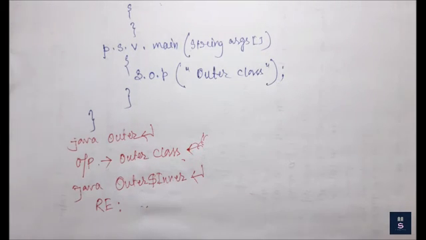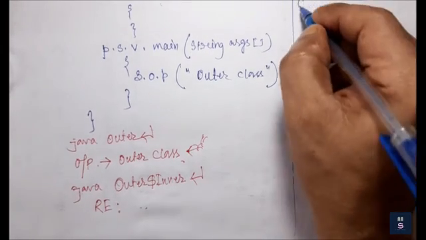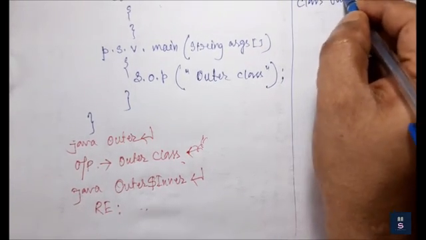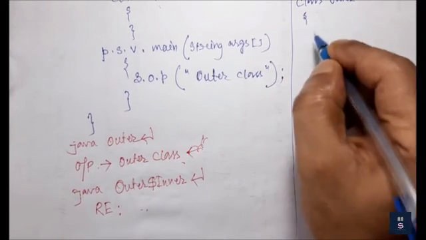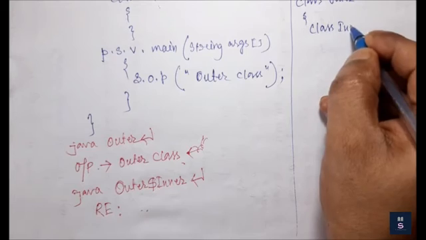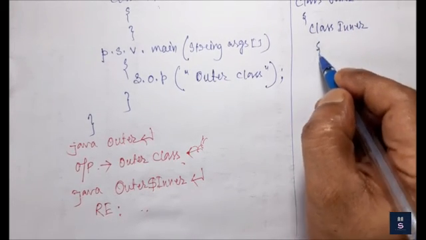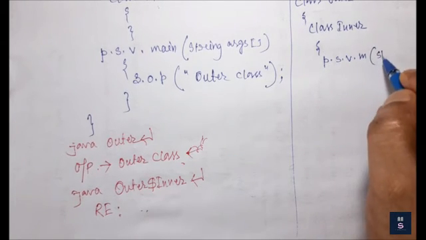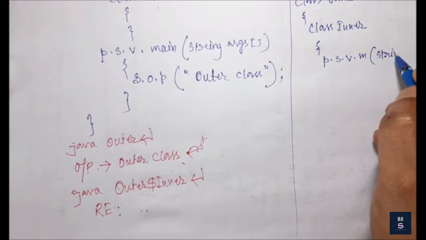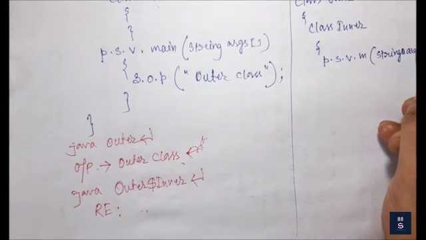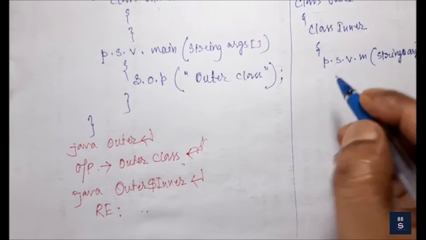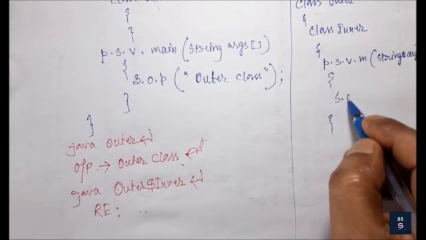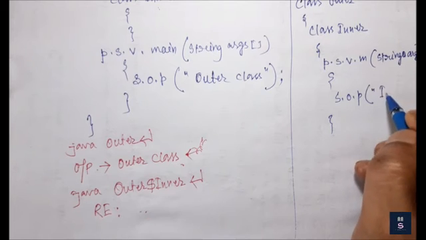Now the next question is, if I declare this method inside my inner class, what will happen? So let me write this once again. Class outer, I am writing in short. So class inner, and within this inner class I have just written public static void main string args, and within that I am writing system dot out dot println inner class.